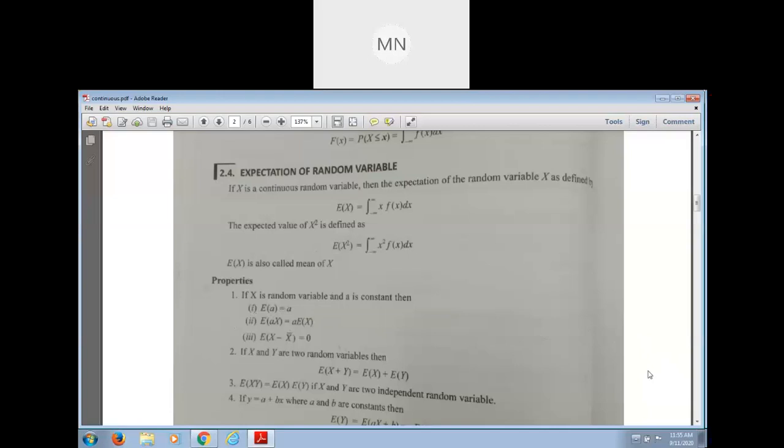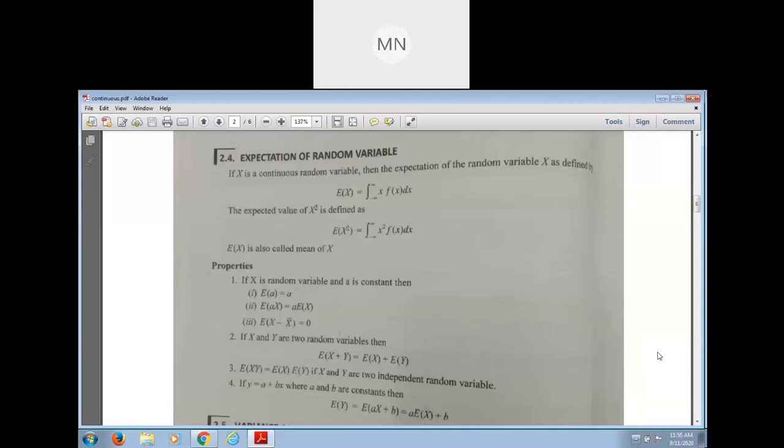If we take a continuous random variable, then expectation is defined as integration from minus infinity to infinity of x into f of x. And if x is a discrete random variable, then expectation of x is summation of x into f of x. Otherwise all the properties are the same for both continuous and discrete cases.